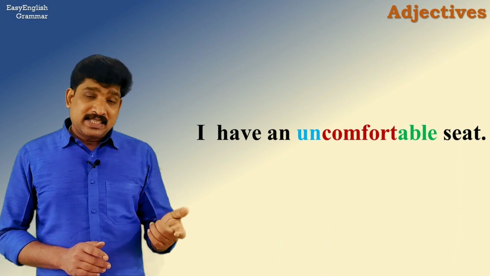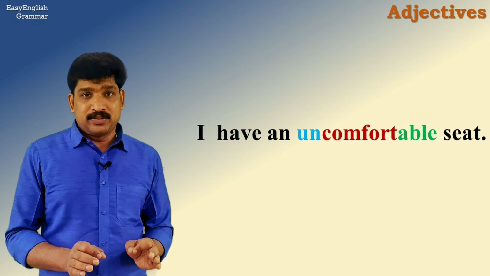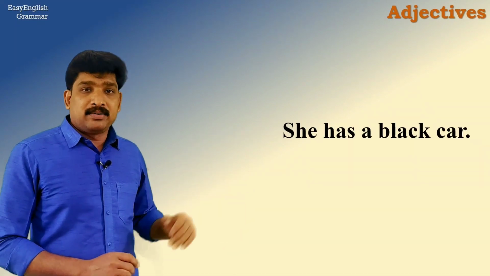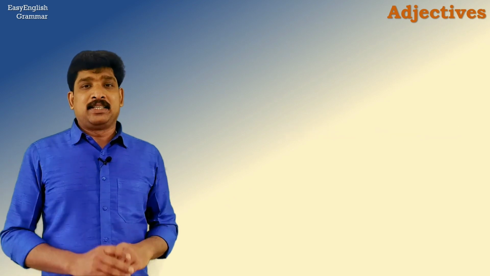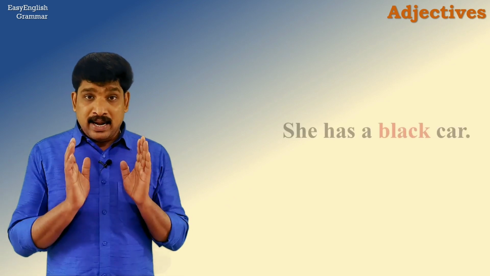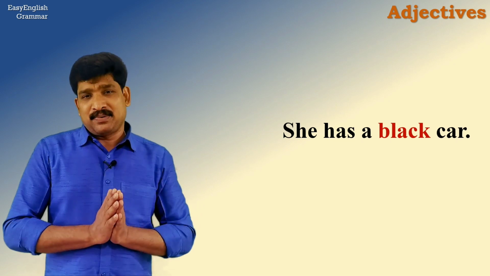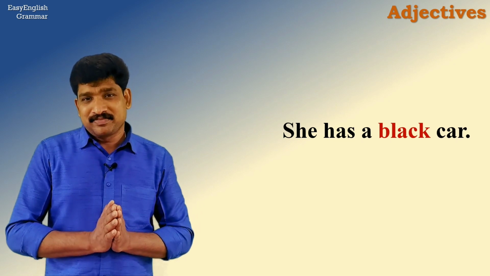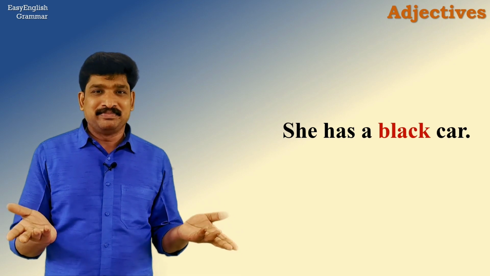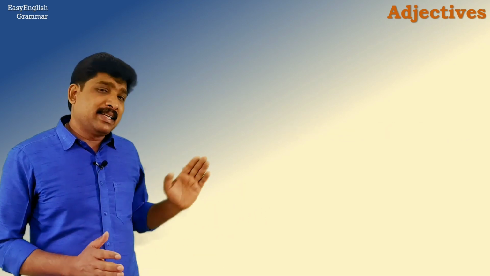That is how prefixes and suffixes can be used in English. The second sentence, she has a black car. Can you spot the adjective first? Of course, the adjective is black. Is there a suffix or a prefix? No, there isn't.